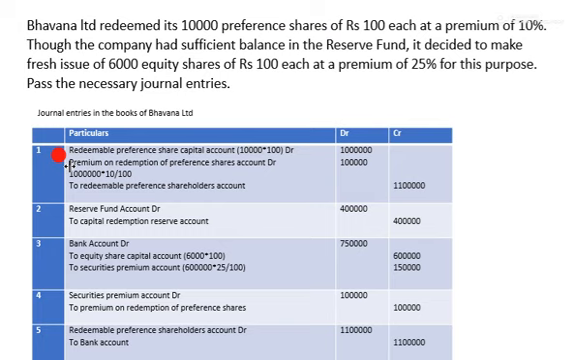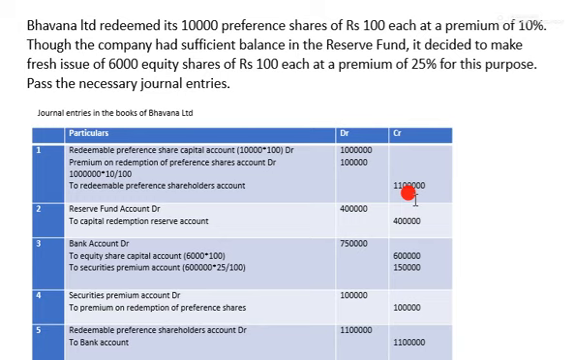Then, how much premium were they paying? 10%. Premium on Redemption of Preference Shares Account debit, 10 lakh into 10% equals 1 lakh, debit. For whom were they making payment? That is preference share capital plus premium. They were making payment to the redeemable preference shareholders, so To Redeemable Preference Shareholders Account, credit, total 11 lakh.